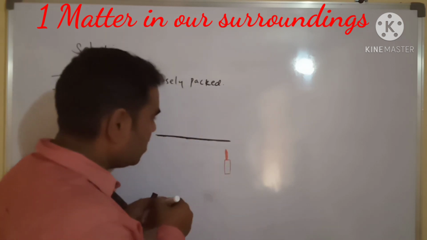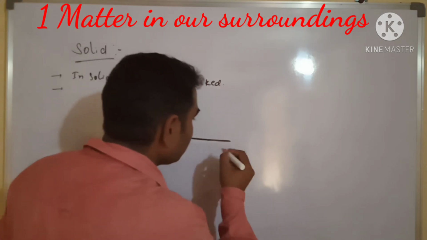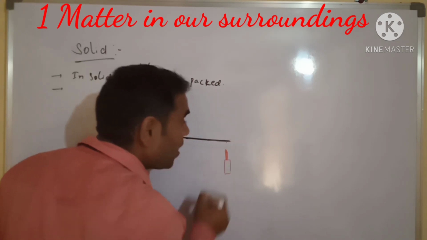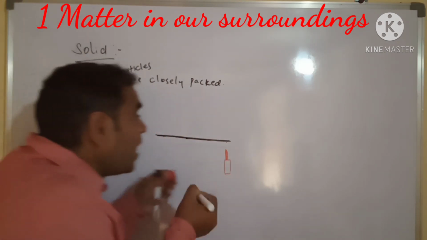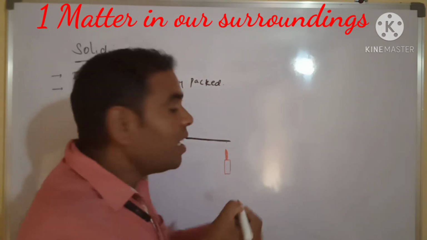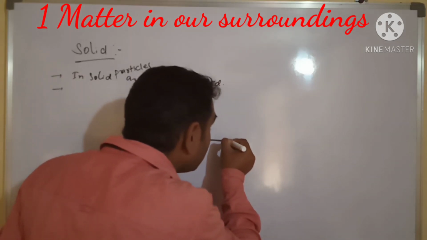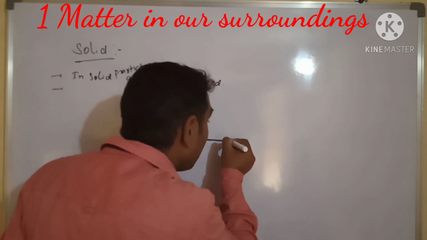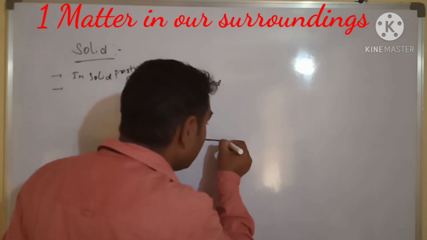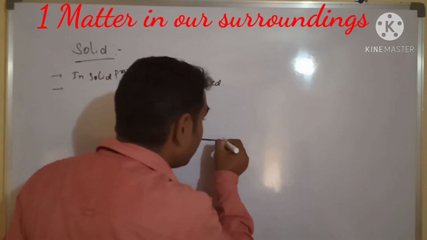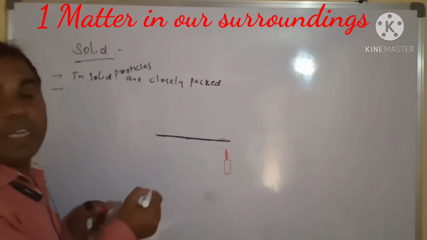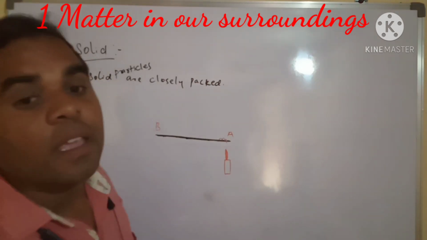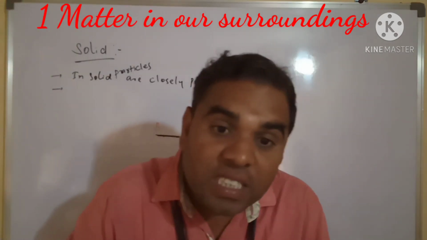Okay. See, this is a flame. What will happen if I heat here? These particles first get the heat, so kinetic energy is generated in these particles. Slowly, the solid particles heat up and give the heat to another particle, like this particle is giving to another particle. This is like A to B. The heat is moving. See, kinetic energy is generating.